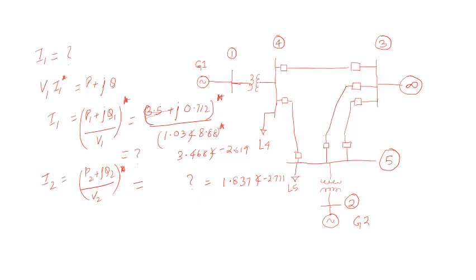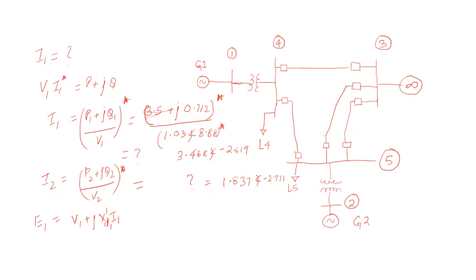Then calculate E1. E1 is V1 plus jX1 dash into I1. You have already calculated I1, put it here. XD1 dash is already given.